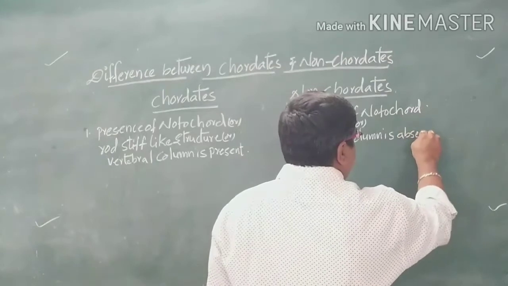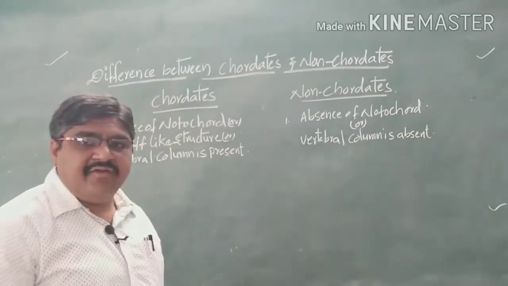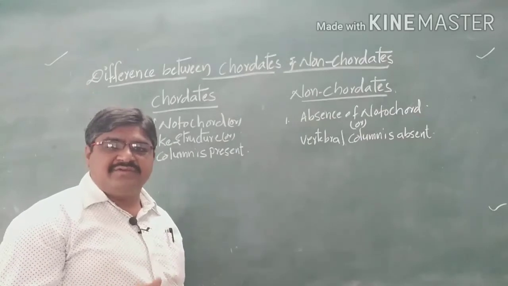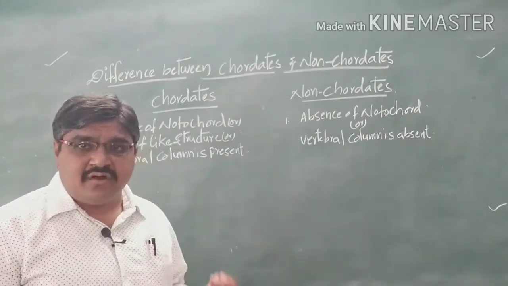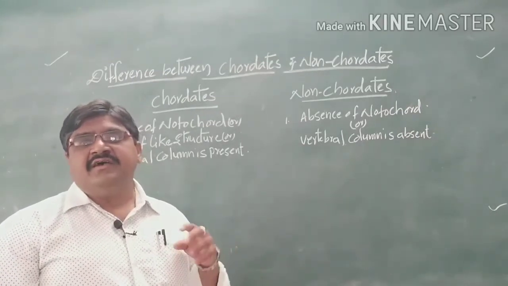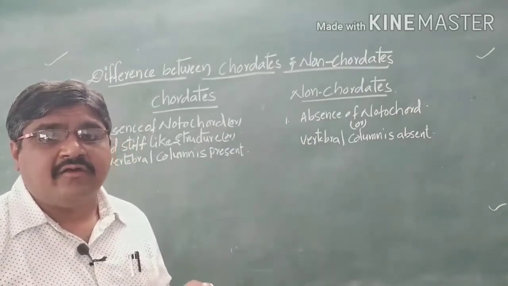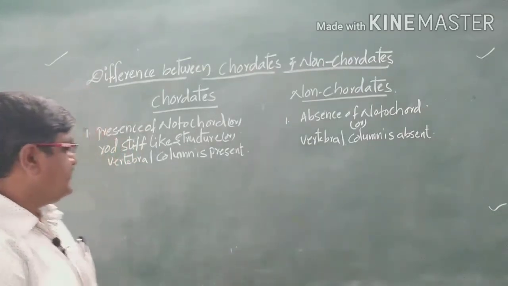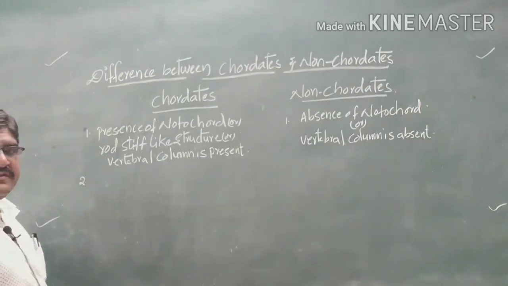So chordates have a vertebral column, and where the notochord is absent, we call them non-chordates.